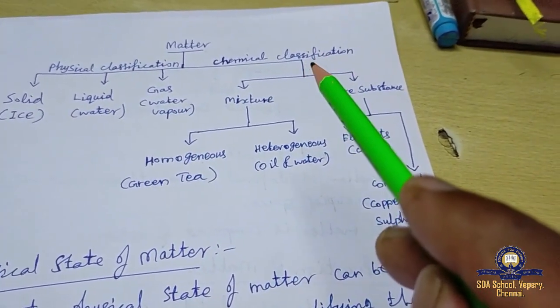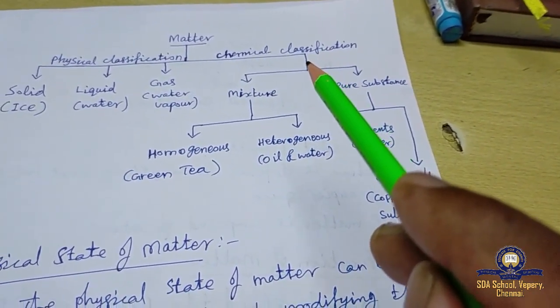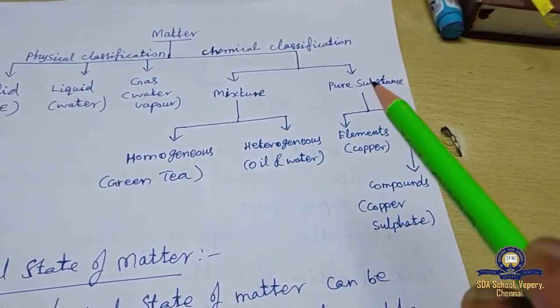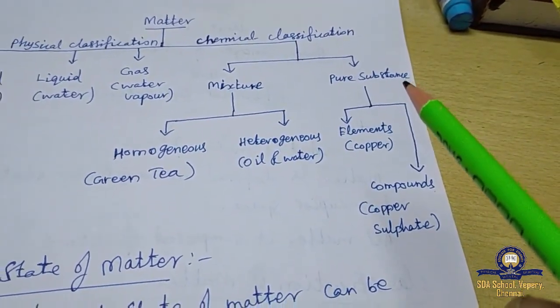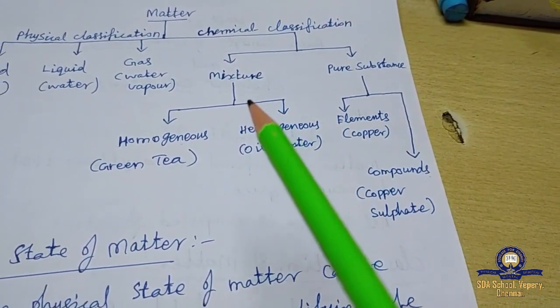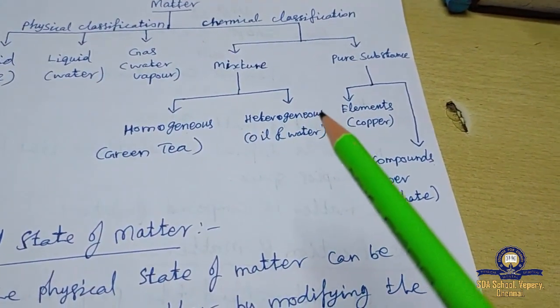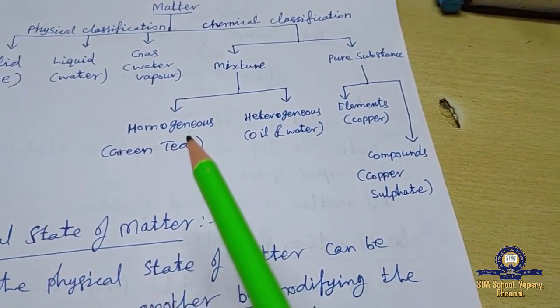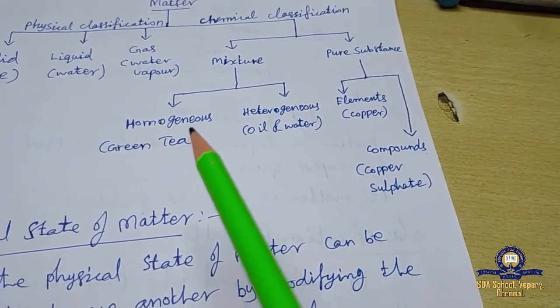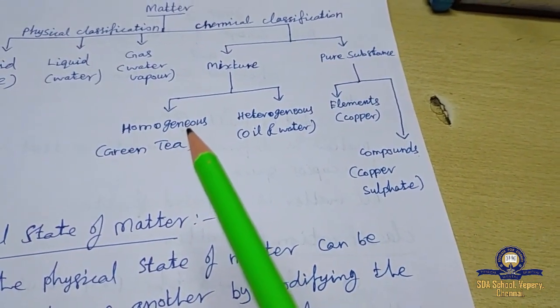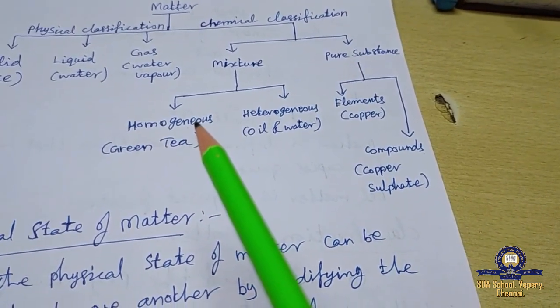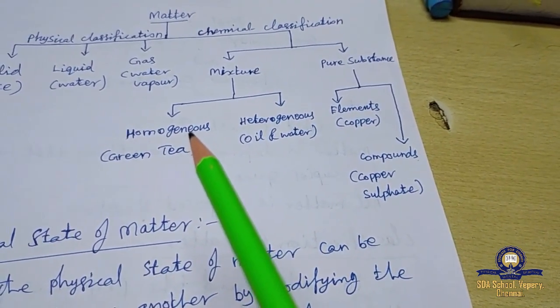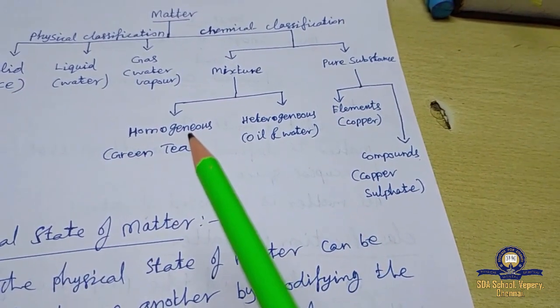Next, chemical classification of matter. Matter is classified into mixtures and pure substances. Again, mixtures are classified into homogeneous and heterogeneous. For example, green tea. Homogeneous means the solution has only a single phase; everything is present as one unit.